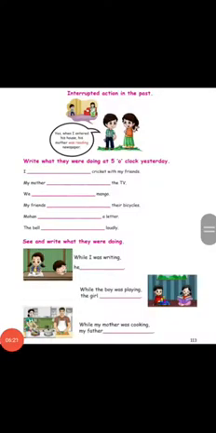Next, write what they were doing at 5 o'clock yesterday. My mother, I dash. That means I was playing cricket with my friends. My mother was watching the TV. We were eating mango. My friends were riding their bicycles. Mohan was writing a letter. The bell was ringing loudly.